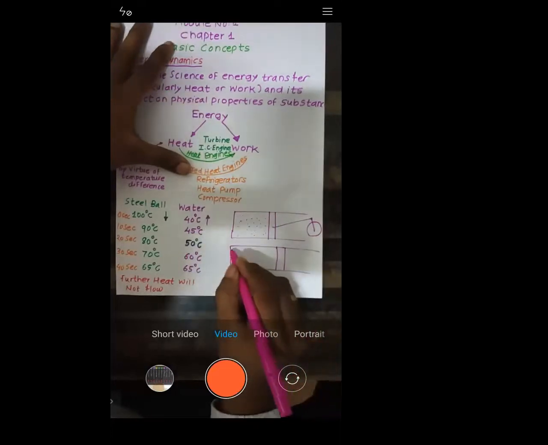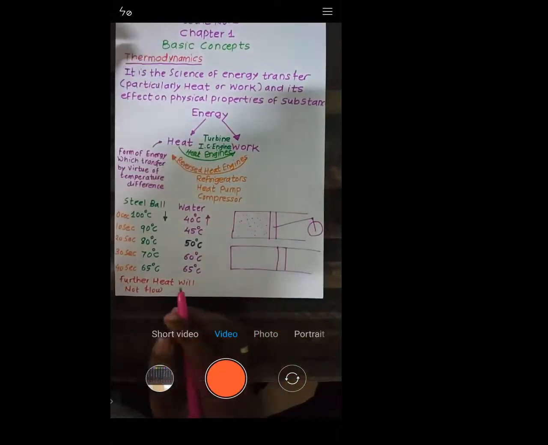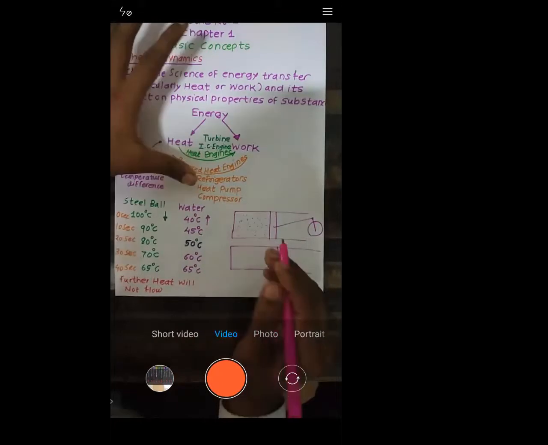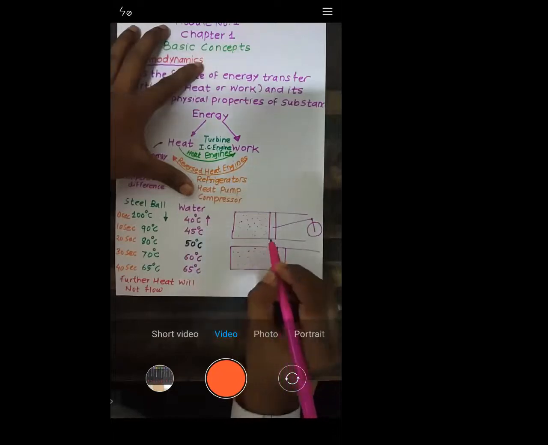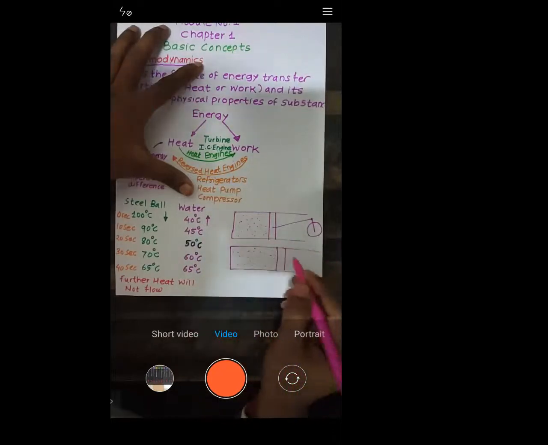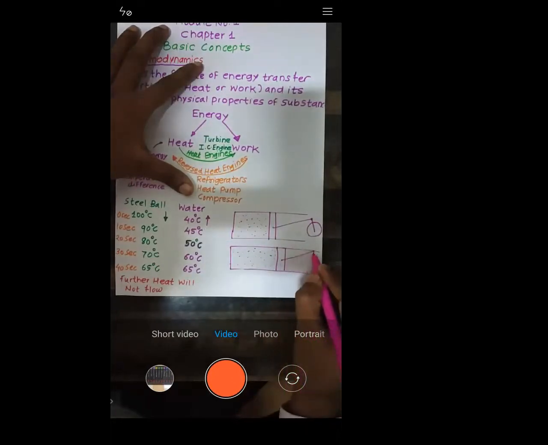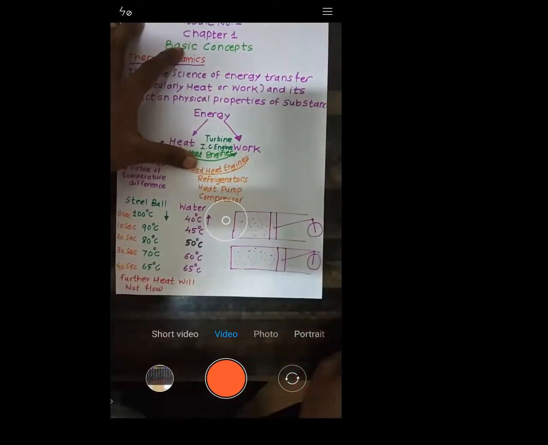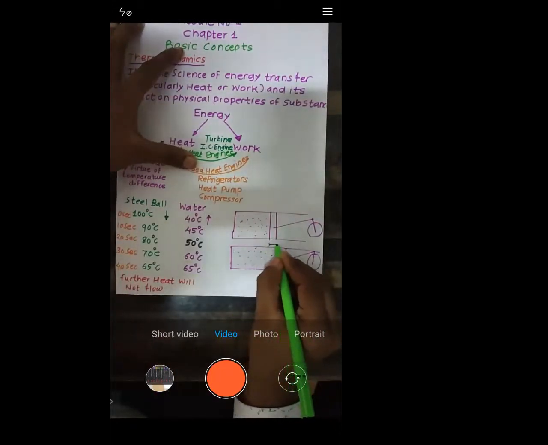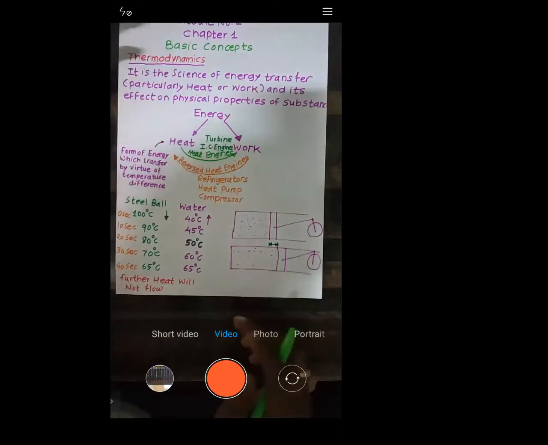These are the gases which are present initially. When you heat these gases, the combustion occurs. As a result, the energy is released, and the expansion will occur. This is the initial position of the piston, and now it has shifted to a new position. The piston has been displaced through this distance. Try to understand: this is the distance through which the piston has moved.